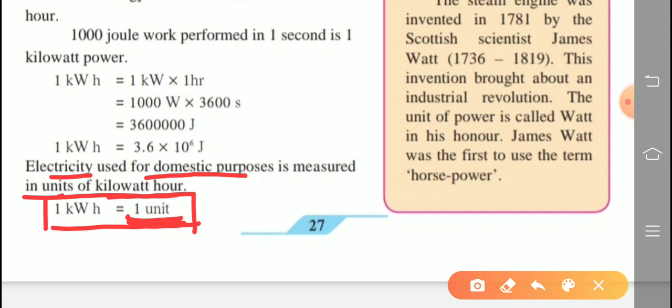So all the students check your light bill and check whether all these things are given or not. 1 unit means how much electrical energy, that is 1 kilowatt hour, and 1 kilowatt hour means nothing but what? 3.6 into 10 raised to 6 joule.